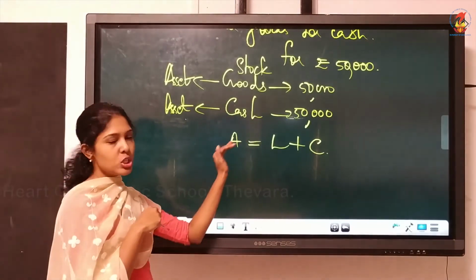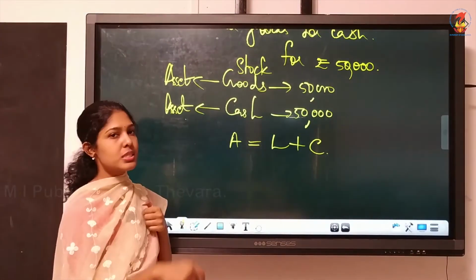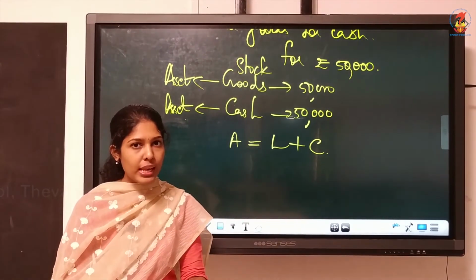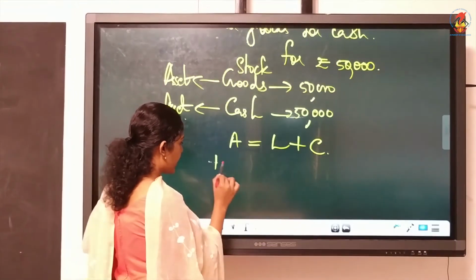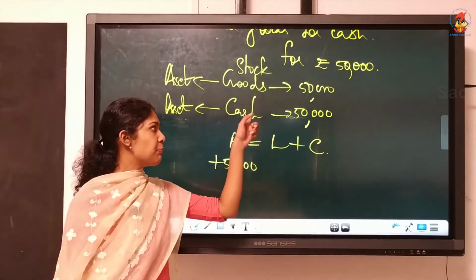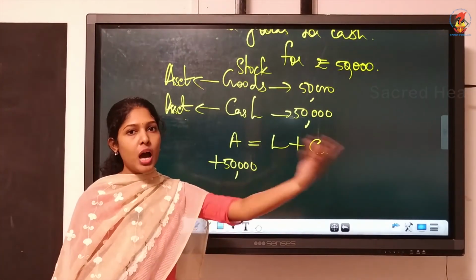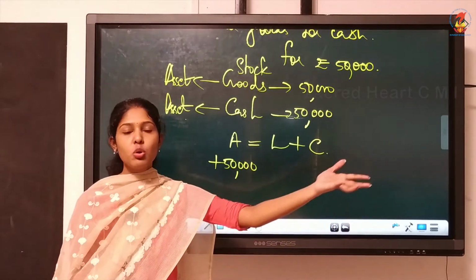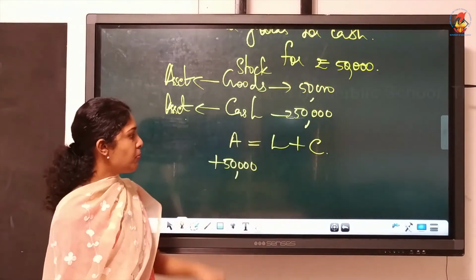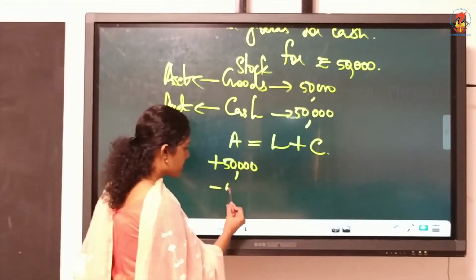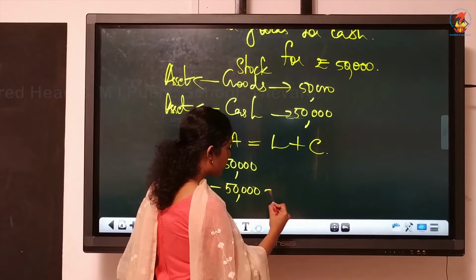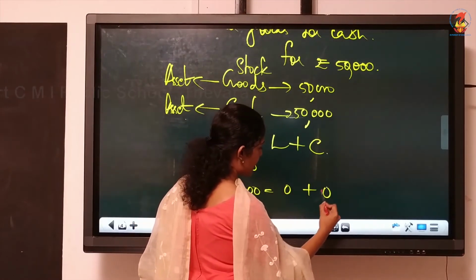Both are affecting your asset side. Now, goods, will it increase or decrease? You purchased goods. So, goods will increase by 50,000, so plus 50,000 because goods increased. What is happening to your cash? The cash is moving out because we are paying. Isn't it? You go to a shop, you buy something, you have to pay. So, the cash is moving out for rupees 50,000. So, under assets, you will write minus 50,000. Is there any change in liabilities? No. What about capital? There is no change.